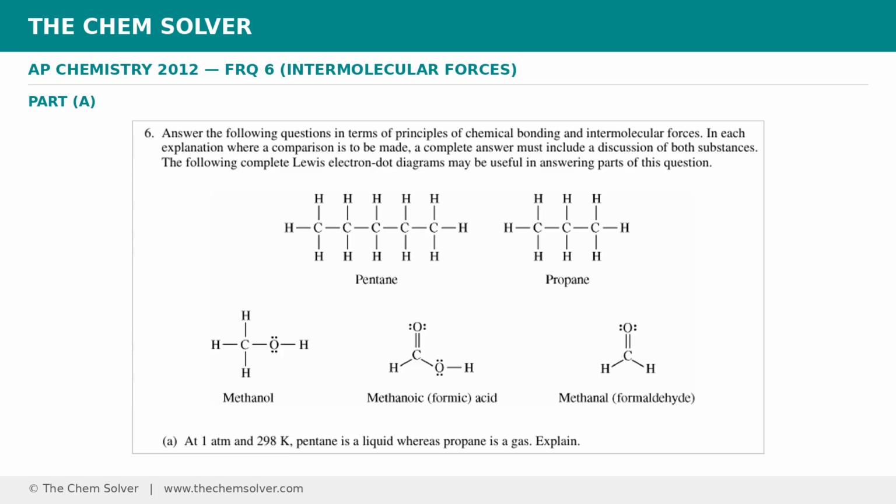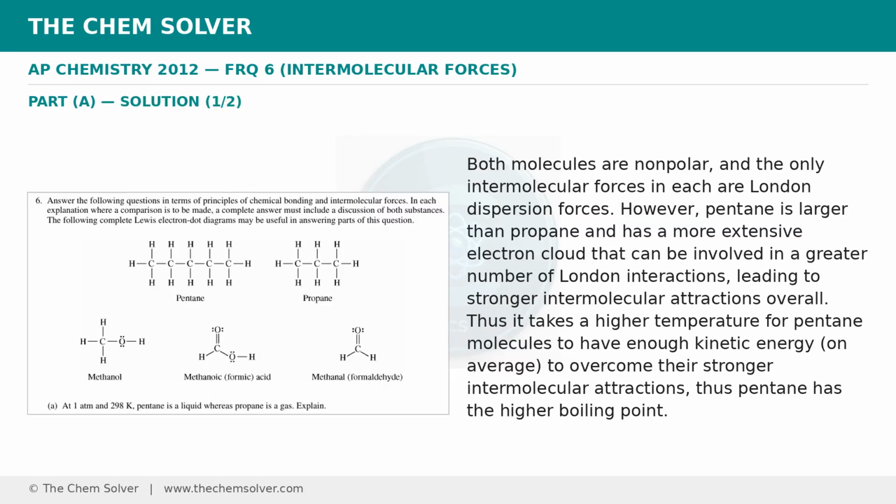At 1 atmosphere and 298 Kelvin, pentane is a liquid whereas propane is a gas. Explain. Both molecules are nonpolar, and the only intermolecular forces in each are London dispersion forces. However, pentane is larger than propane and has a more extensive electron cloud that can be involved in a greater number of London interactions, leading to stronger intermolecular attractions overall.